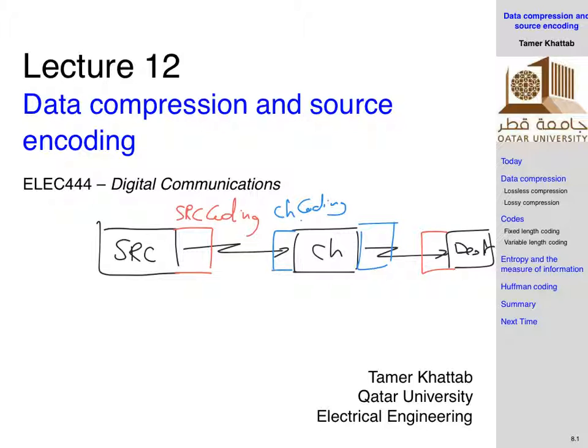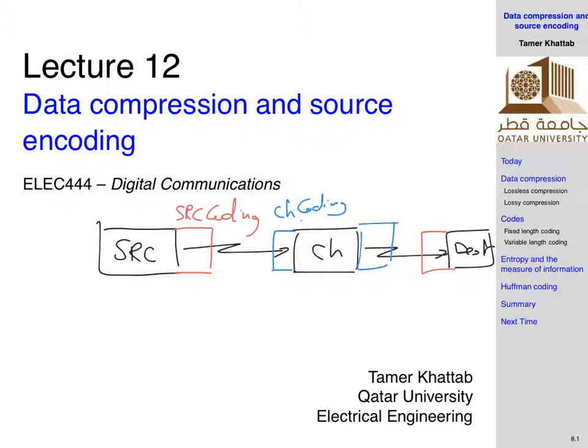The nice thing about information theory is that it tells you if you can design optimally your source coding, which means that it gets you the minimum possible amount of information, and if you can design your channel coding optimally, which means that it can allow you to reach the maximum possible transmission rate over this channel, then in this case you can do these designs separately. This is called the concept of separation.